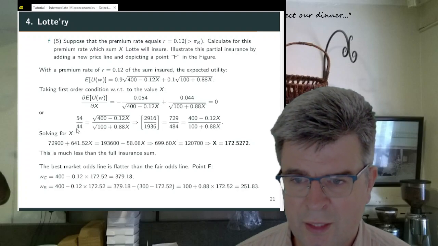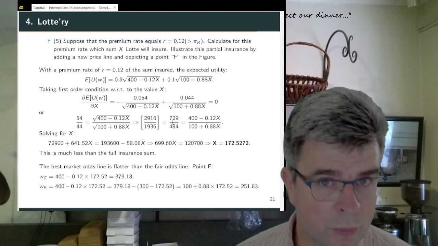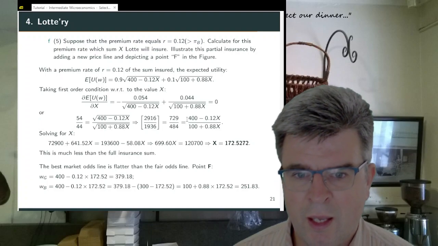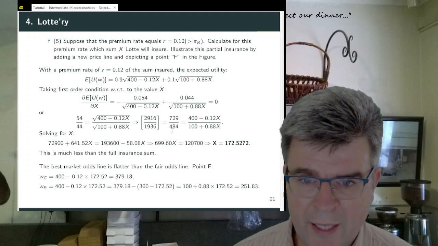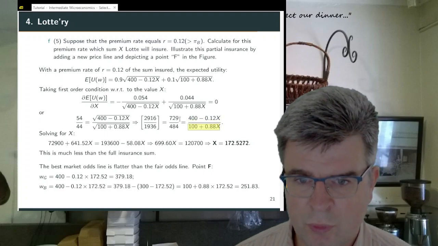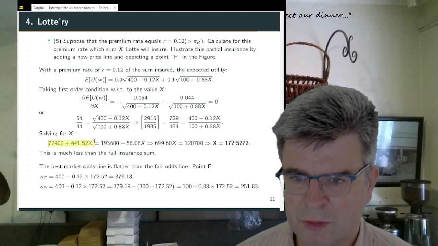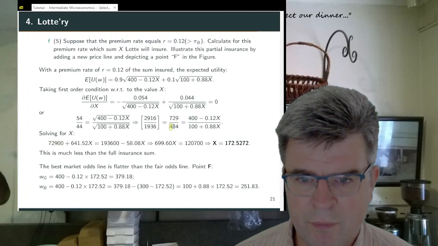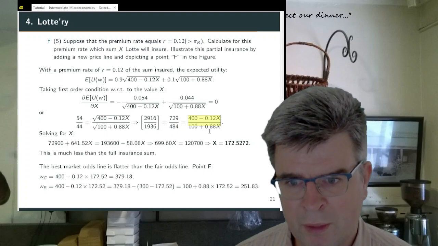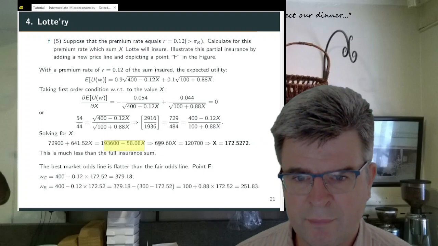Well, taking the power, this to the power 2, you get this expression, which simplifies to 729 over 484. And now we need to solve for X. So we bring this to the left hand side, we multiply by 729, we get this expression over here. We bring this to the numerator of the right hand side and multiply with 400 minus 0.12x. We get this expression over here.